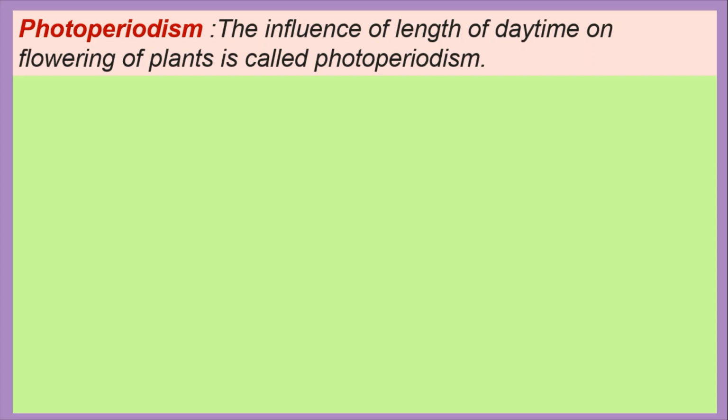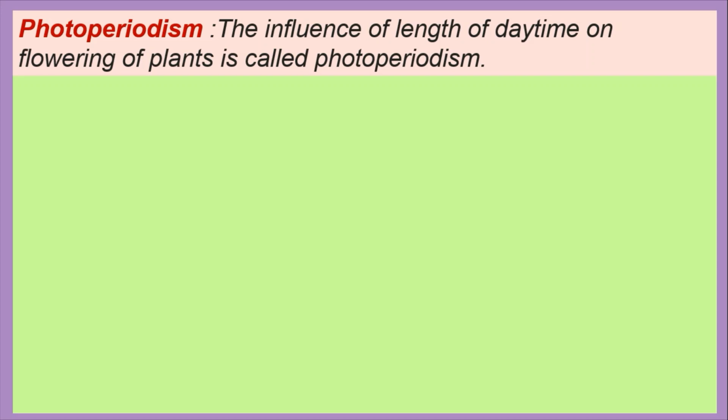Now let us talk about photoperiodism. The effect of light and temperature on the development of different organs of the plant is remarkable. The flowering of most plants depends on photoperiod. Photoperiod is the combination of two words. Photo means light and period means duration of time. So photoperiod means duration of light. It is experimentally proved that flowering depends on photoperiod. Photoperiod is the most favorable light period for flowering of plants.